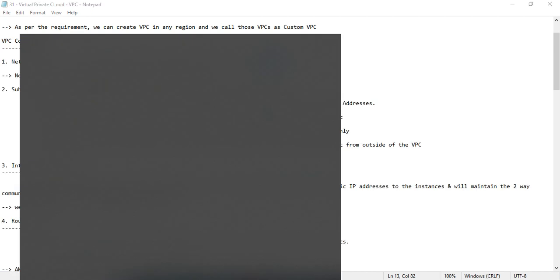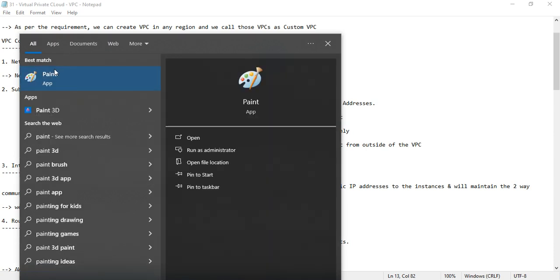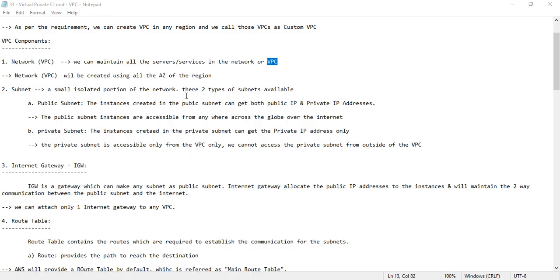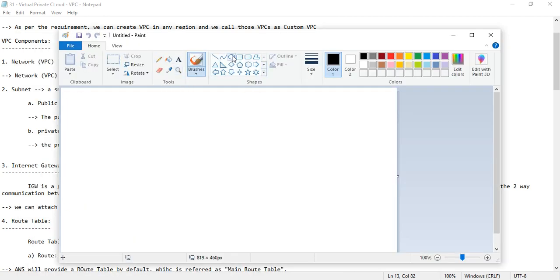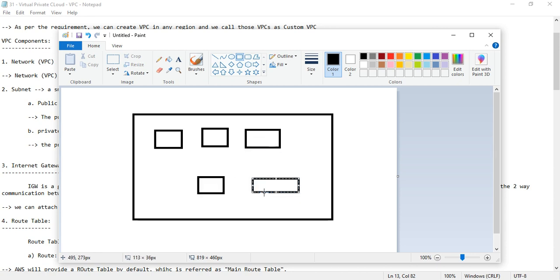Suppose if I want to show it, you can understand it in this way. Assume this is the VPC and this is one subnet, this is one subnet, this is one subnet, this is one subnet, this is one subnet.